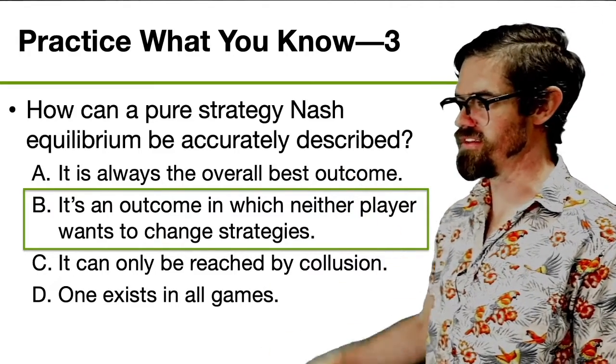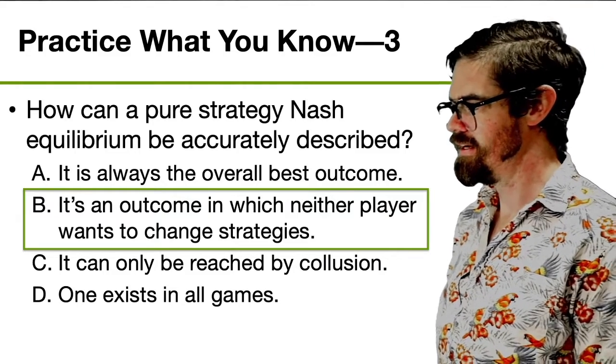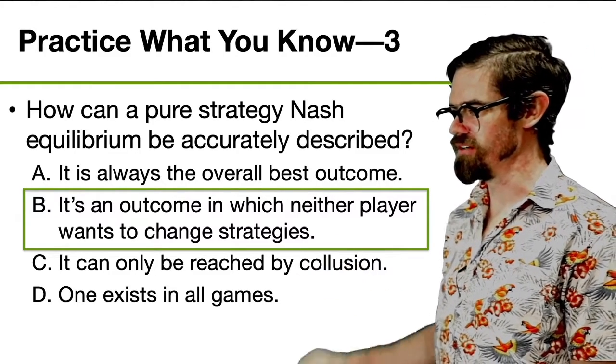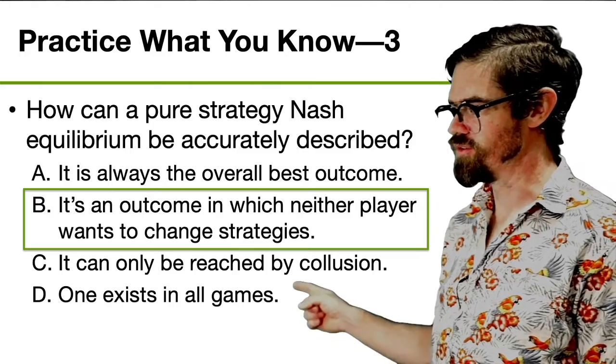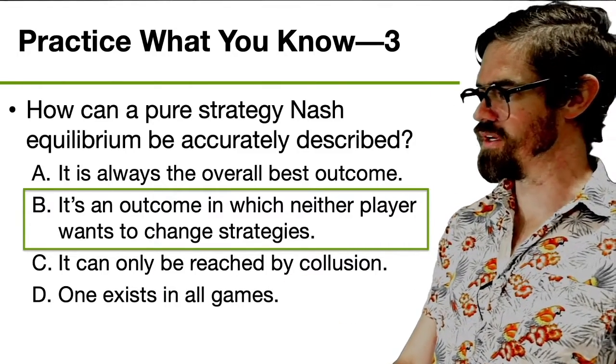It is not necessarily the best outcome, as we saw with the prisoner's dilemma. And it doesn't necessarily have to be reached by collusion. And of course, we just saw an example where there are multiples, so there's not necessarily only one.